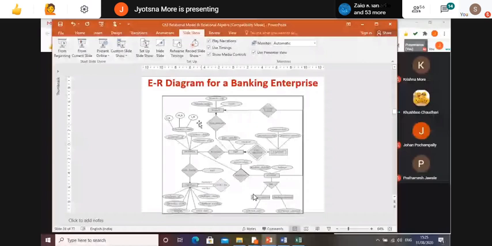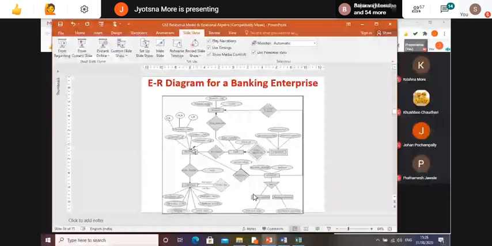Fine. Second, now we'll come to customer. Who will give me the answer for the customer schema? Customer is my strong entity set. Kaustubh, can you give me the answer?